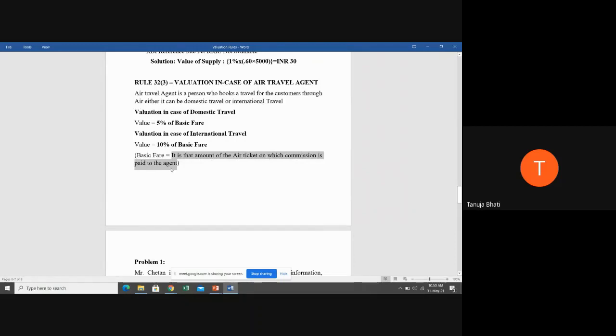See, basically, when an agent is booking a travel for its customers, it is paid commission, right? So commission is paid usually on some value of that particular ticket, on the basic fare. So on whatever amount the commission is received by the agent, that is to be considered as the basic fare. So basic fare is that amount of the air ticket on which commission is paid to the agent. Okay, so it's very simple. Just you need to check whether it is domestic travel or international travel. If domestic travel, take it as 5% of basic fare. International travel, take 10% of basic fare as the value.